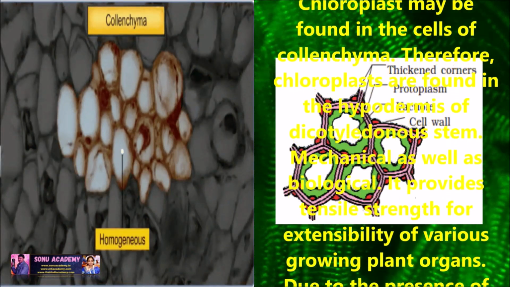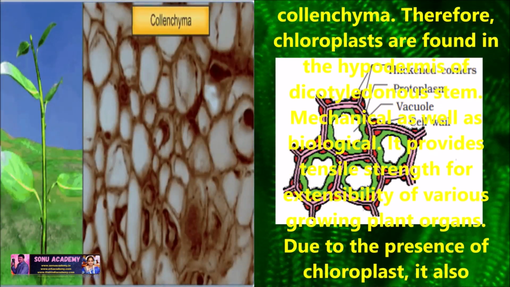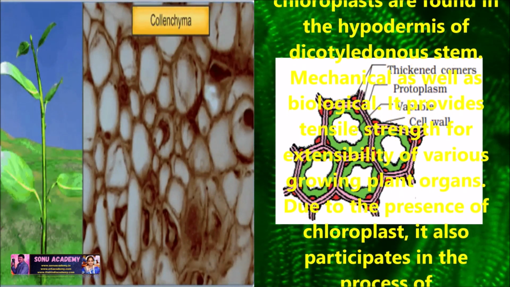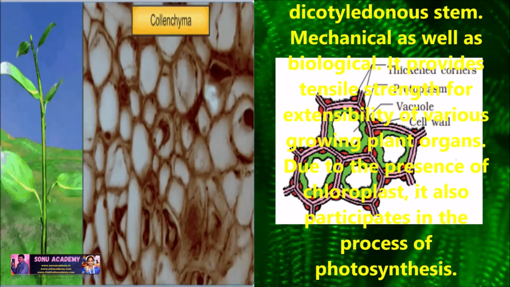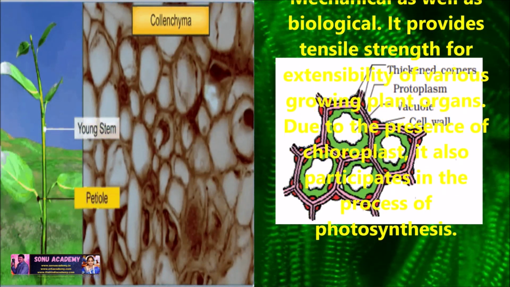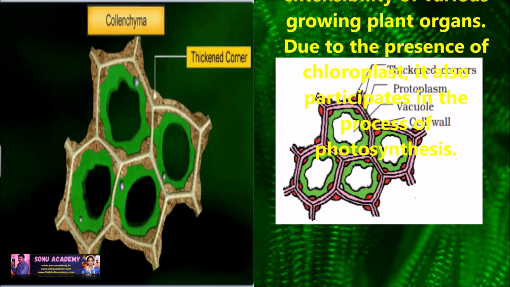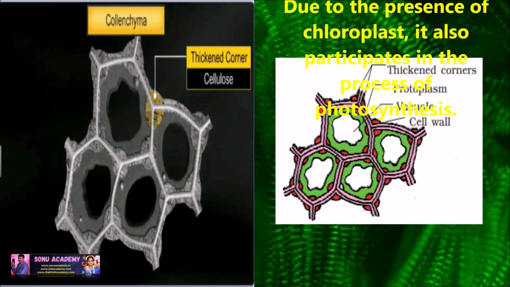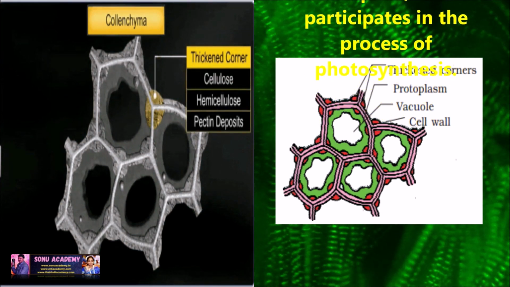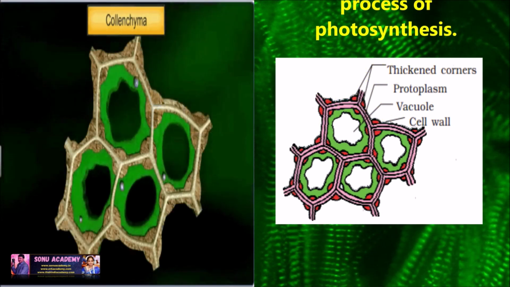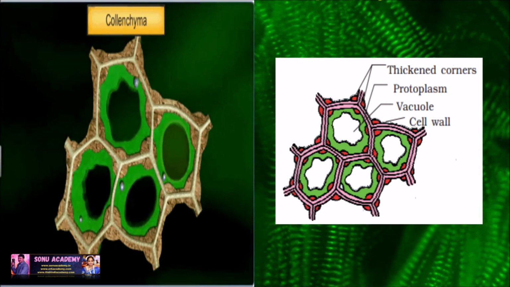Let us discuss the functions of collenchyma. Mechanical as well as biological functions can be performed. It provides tensile strength for extensibility of various growing plant organs. Due to the presence of chloroplasts, it also participates in the process of photosynthesis.